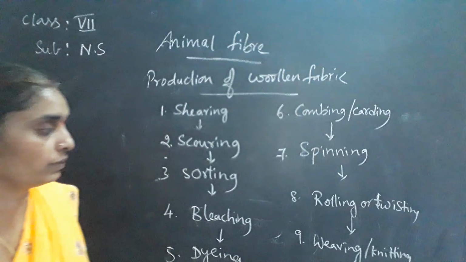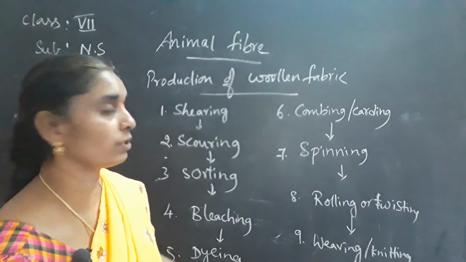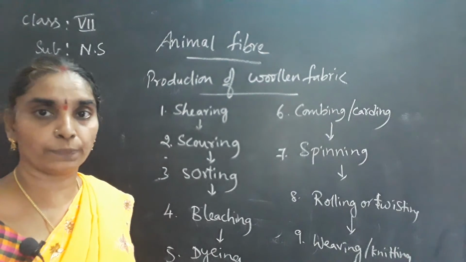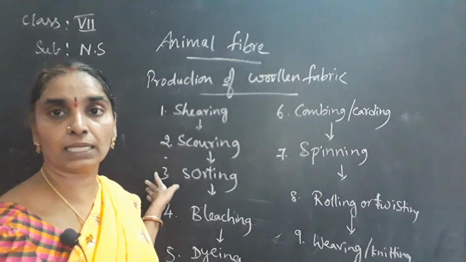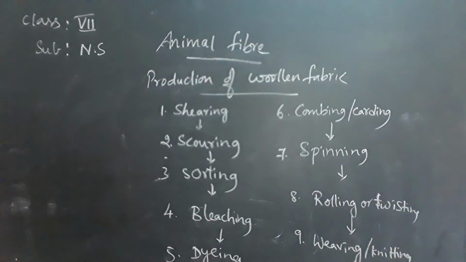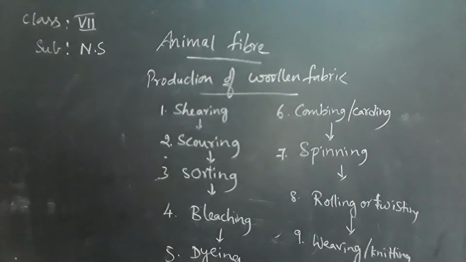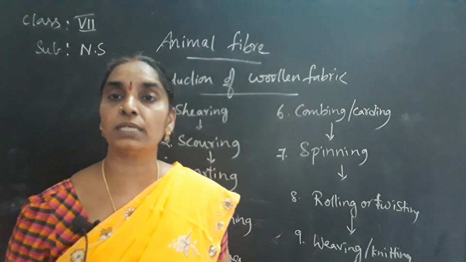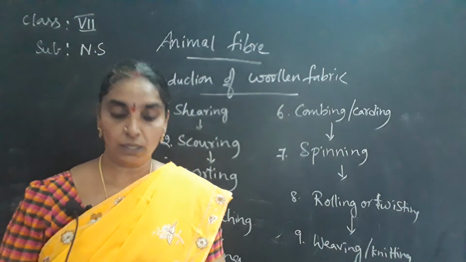So first, write down the production of the woolen fabric as a flow chart, one step after the other, children, in your notebooks so that you can understand clearly, and I'll explain each one of them clearly. Note down first. Apart from weaving, knitting is also a process used for making fabric from wool.